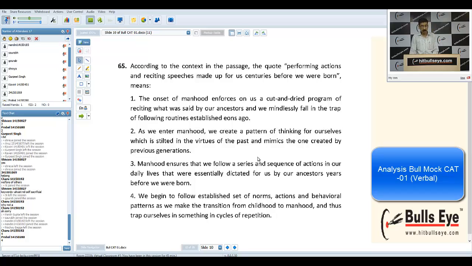Test takers, students have termed this question as moderately difficult. If you ask my personal opinion, for me this question was very easy and I could have answered it without reading the passage as such. Just with superficial browsing, I could have answered this question.